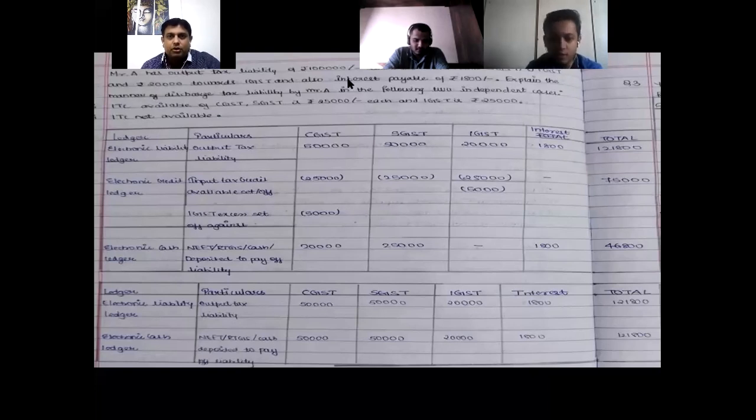So if there are purchases, we apply the tax rate again, and whatever amount we get will be the amount of ITC. Agreed or not?